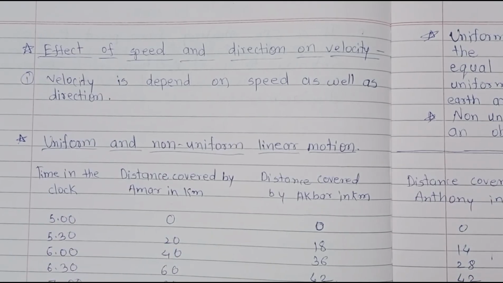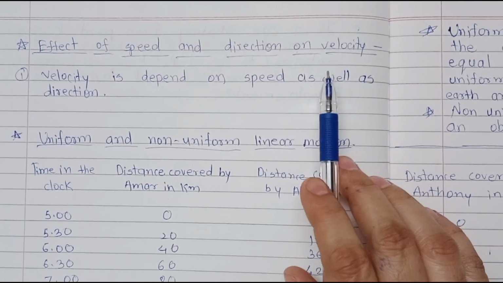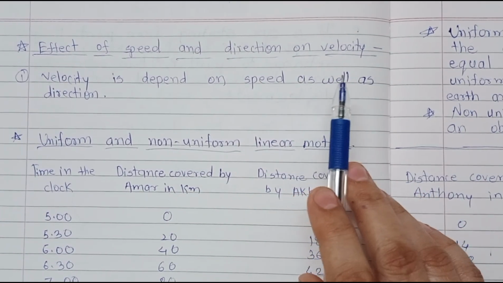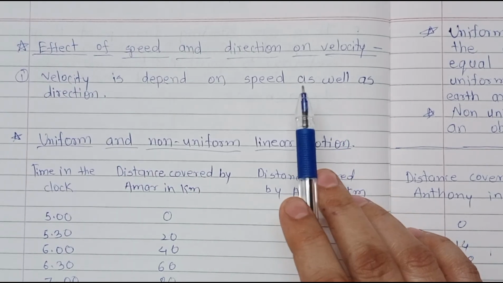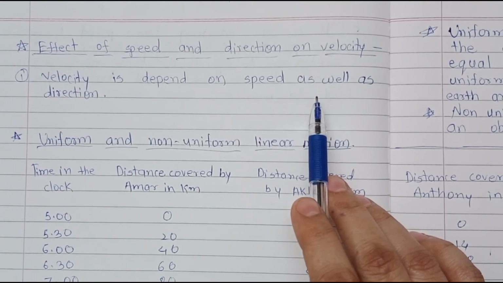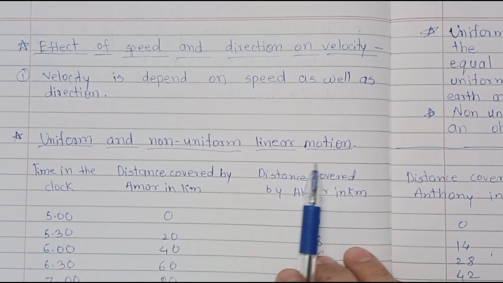Students, in this video, we discussed that velocity depends on speed as well as direction. So, for velocity, speed and direction are the most important factors. And we discussed uniform and non-uniform linear motion.